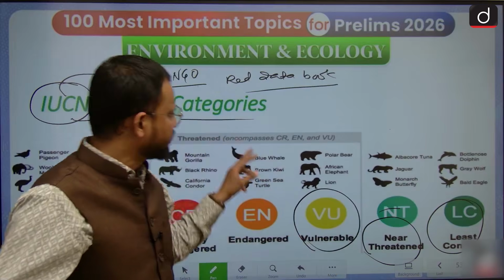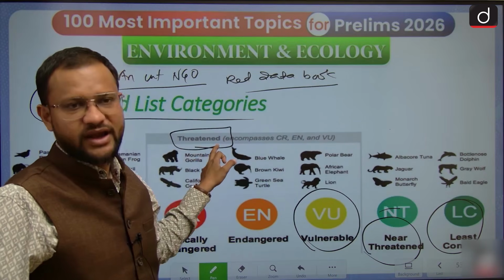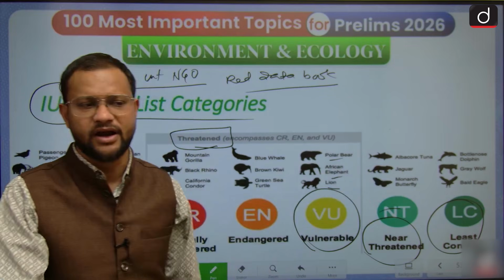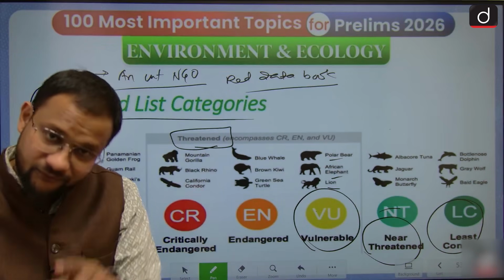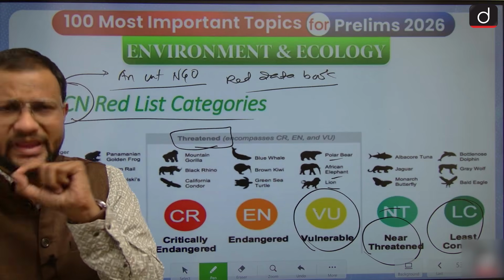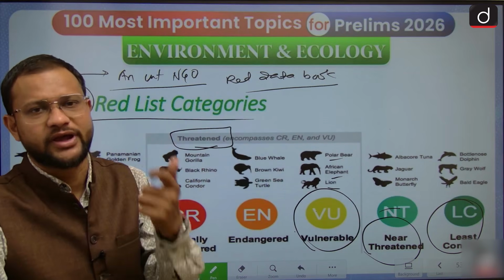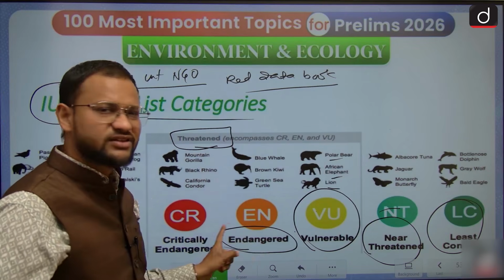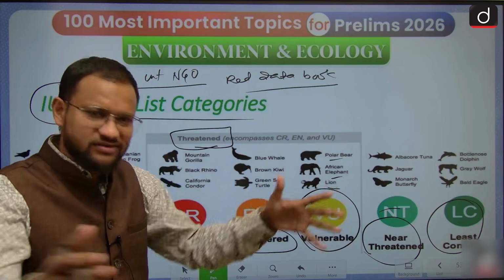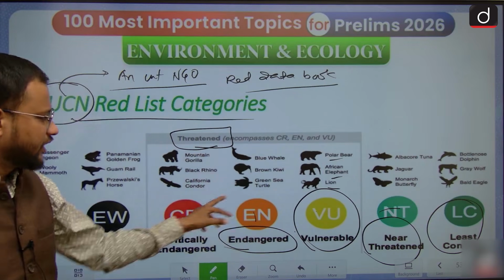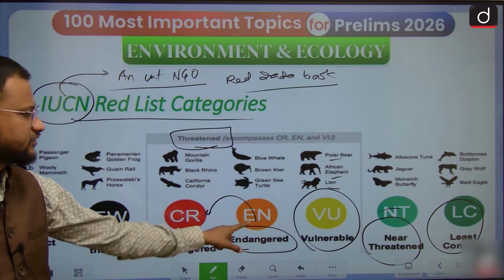Vulnerable is under the threatened category, where you will find lion, African elephant, polar bear, which reflects that their number is declining and area is shrinking. You have to take corrective measures. Endangered is a severe category where the area has considerably shrunk and the number has declined, and possibly it would enter the next category.